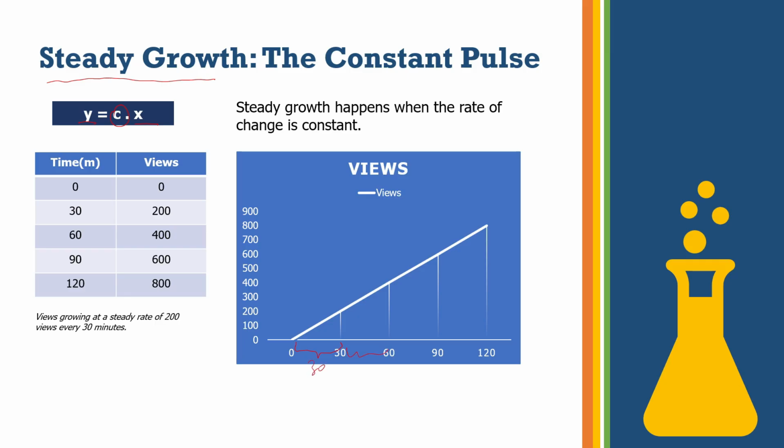So for every 30 minutes, first it was 200, then in the next 30, the growth is 200, then in the next, the growth is 200, again the growth is 200. That means the change is very steady, and that is what is called the steady growth of change.